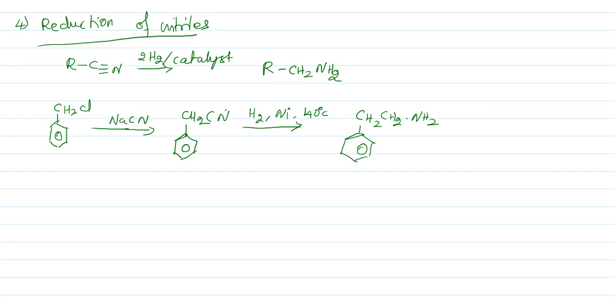Both are reduced and you get this kind of product. This is called beta phenyl ethylamine. The name of the compound is beta phenyl ethylamine, and it is a primary amine, because of the presence of the NH2 group. Similarly you can produce many amines.